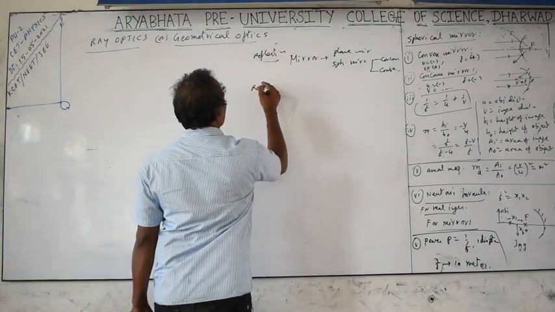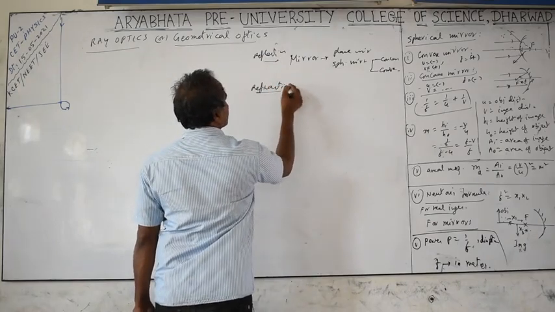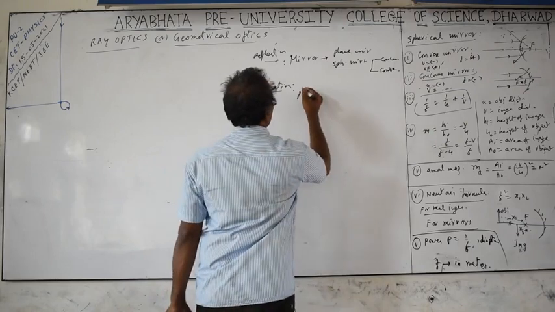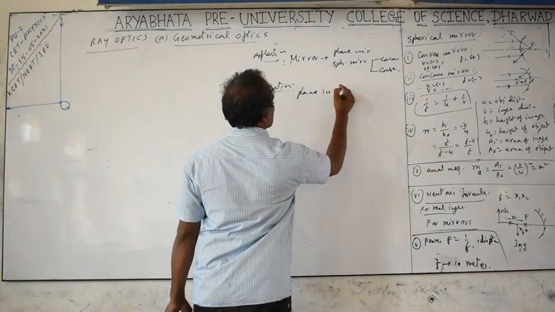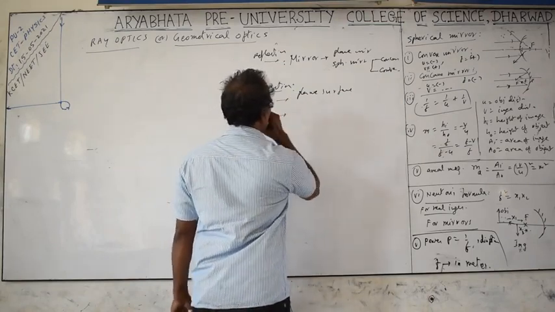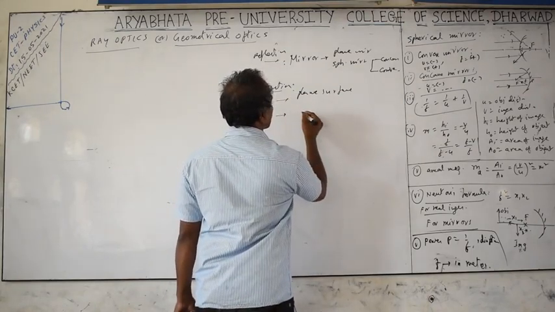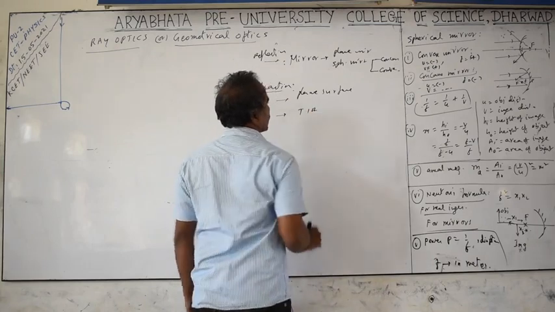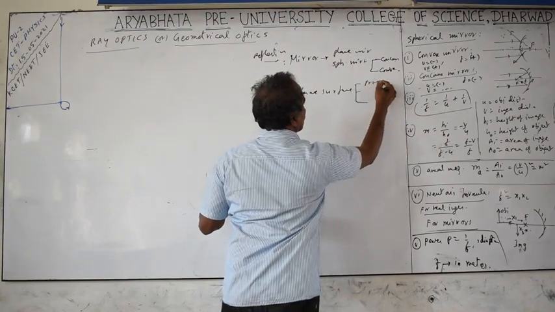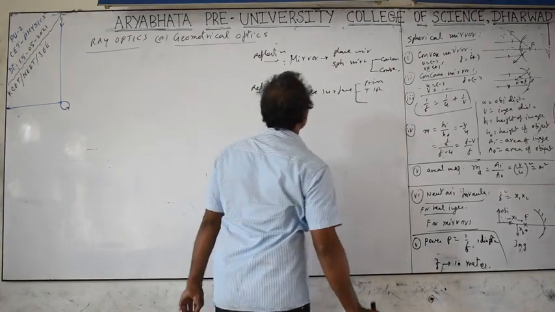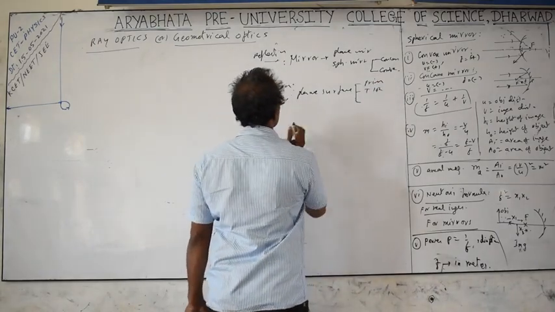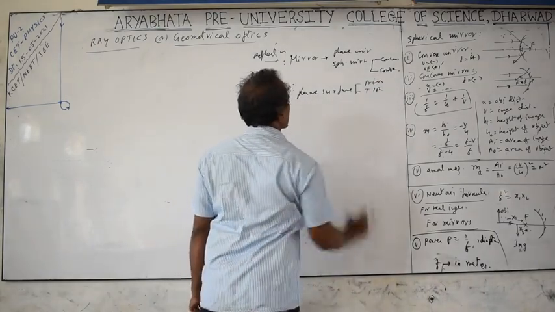Next we have refraction. In refraction, we have refraction at a plane surface, and total internal reflection. This is part of the plane surface only. In the plane surface we have prisms, total internal reflection, and real depth and apparent depth, all of which come under plane surfaces.